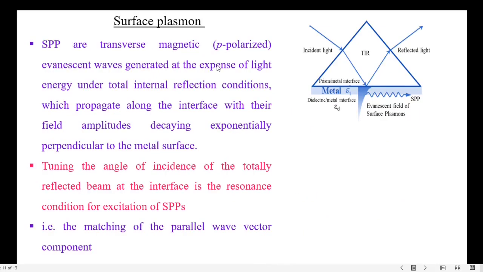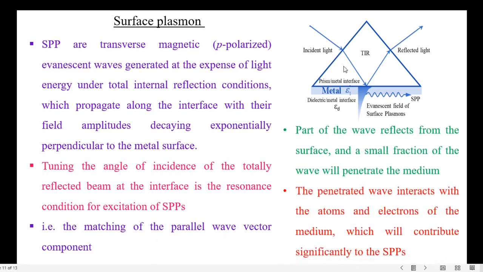Now let us go over surface plasmons briefly. Surface plasmon polaritons are transverse magnetic, that is p-polarized, evanescent waves generated at the expense of light energy under total internal reflection conditions, which propagate along the interface with their field amplitudes decaying exponentially perpendicular to the metal surface. Tuning the angle of incidence of the totally reflected beam at the interface is the resonance condition for excitation of surface plasmon polaritons. That is the matching of the parallel wave vector component.